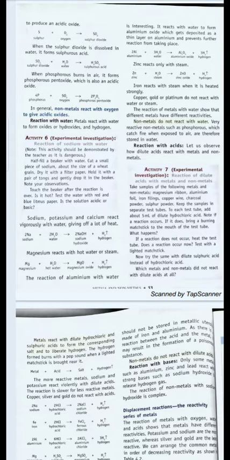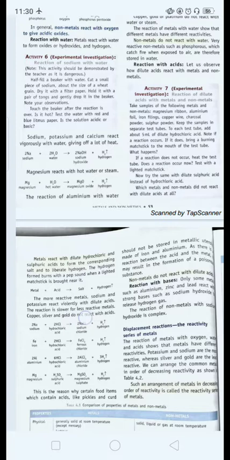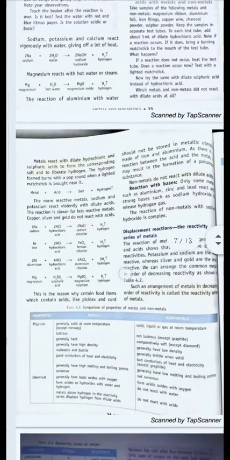Metals react with dilute hydrochloric acid and sulfuric acid to form the metal salt and liberate hydrogen gas. This is a very important point of this chapter. Whenever a metal reacts with an acid, it always forms its metal salt and liberates hydrogen gas. Metal plus acid gives salt plus hydrogen.